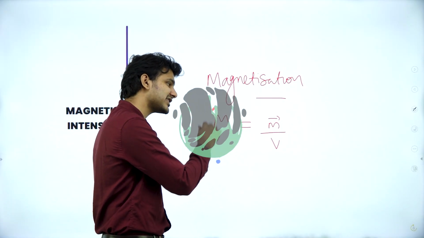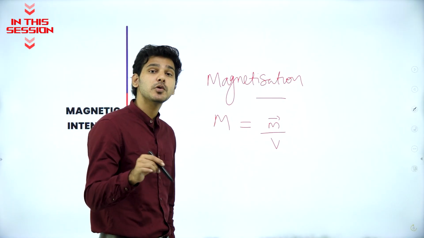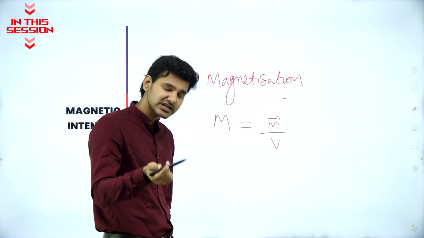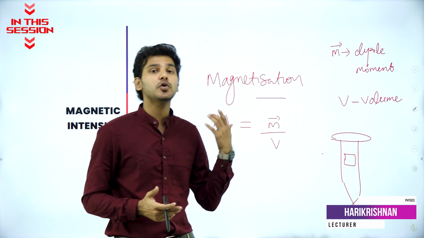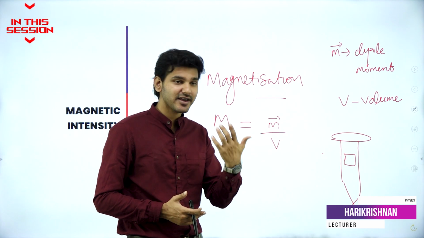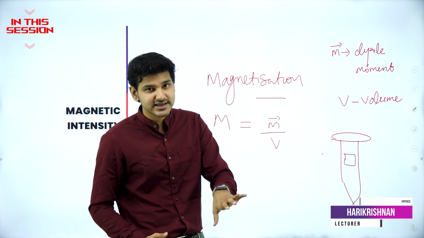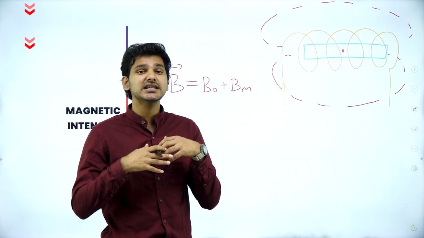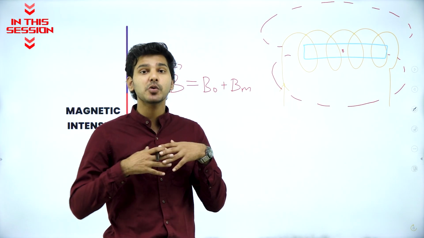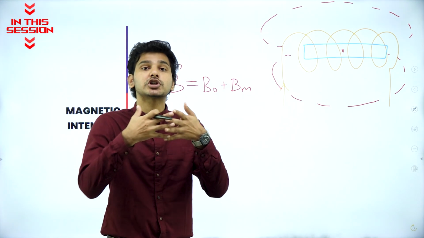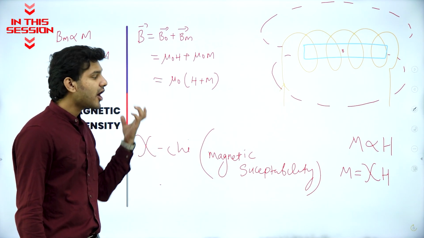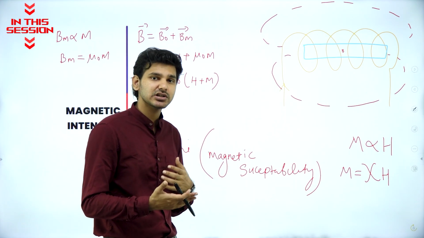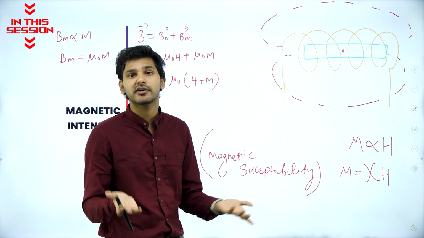This particular vector m is the dipole magnetic moment, or magnetic dipole moment. Wood cannot be magnetized because the existence of a dipole moment actually determines if an object is magnetizable or not. Magnetic intensity will give you how intense the field is, how strongly the field is. Magnetic susceptibility, chi, will determine the interaction of any material with the magnetic field.